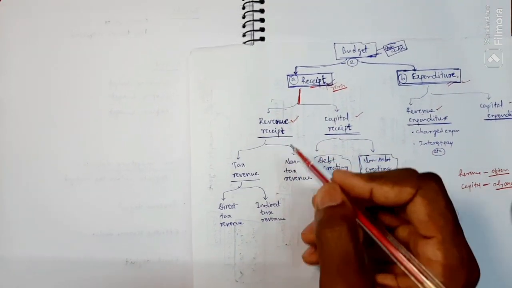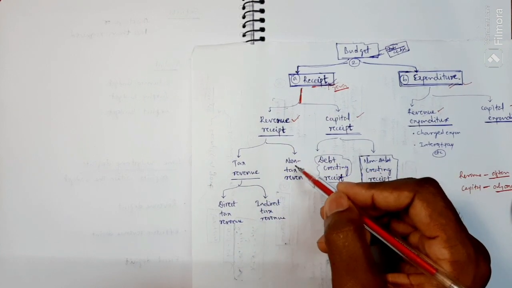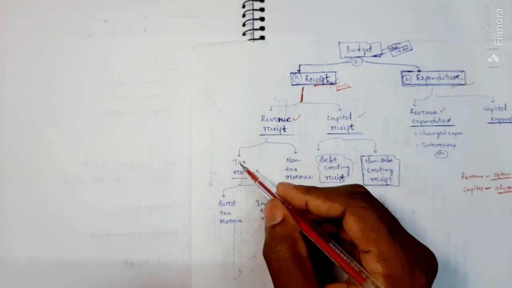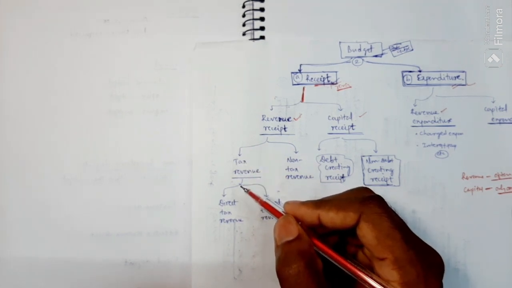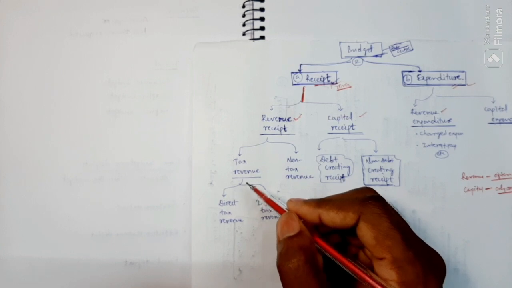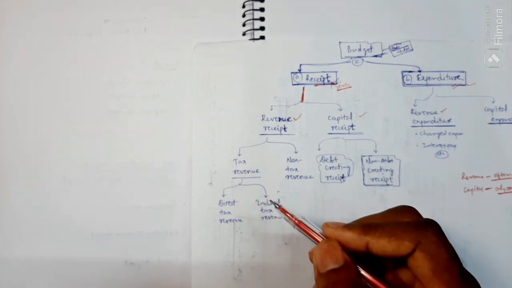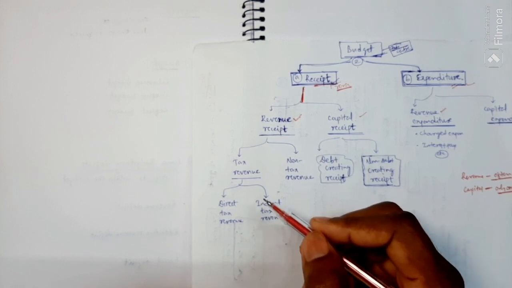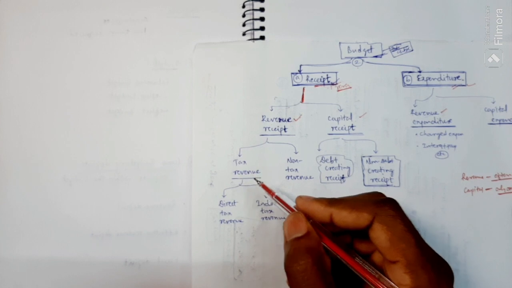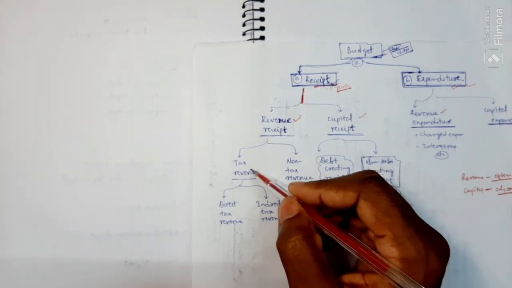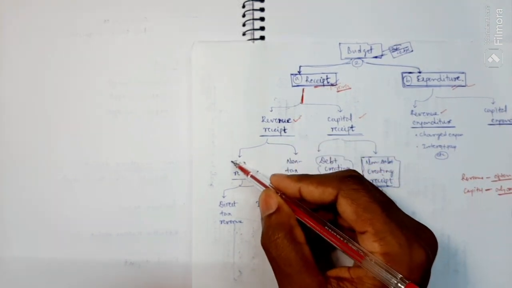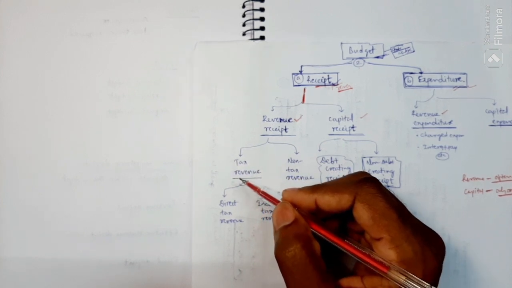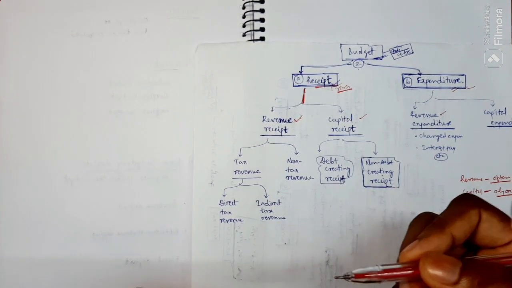Revenue receipt means tax revenue and non-tax revenue. Tax revenue: the government puts a tax on every good and service. For example, GST, custom duty, the indirect tax on petrol, like that. This is what revenue is. The government gets the tax every day, every month, every year, which means the transaction happens repetitively every day.